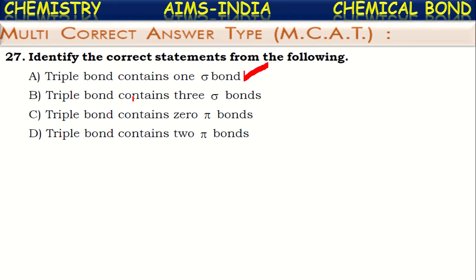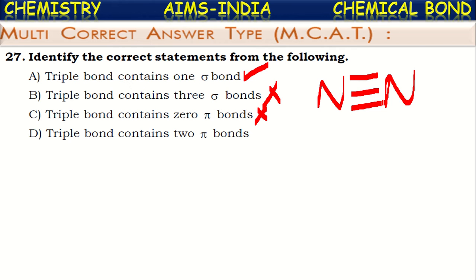Next, triple bond contains three sigma bonds. It is not true. Between any two atoms, there exists only one sigma bond. Next, triple bond contains zero pi bonds. No, it is not correct. For example, if we take the nitrogen molecule, between the two nitrogen atoms there exist three bonds. Out of these three bonds, one is a sigma bond, and the remaining two are pi bonds. So a triple bond contains two pi bonds. These two are the correct answers.